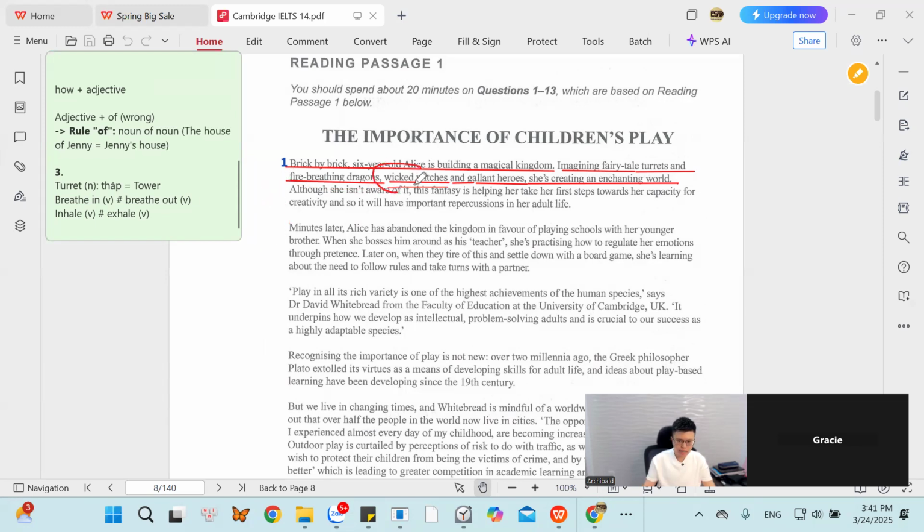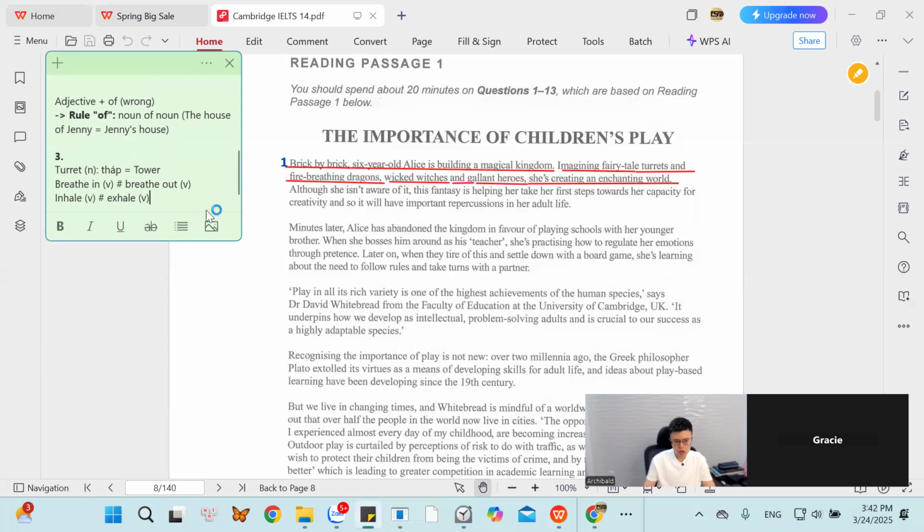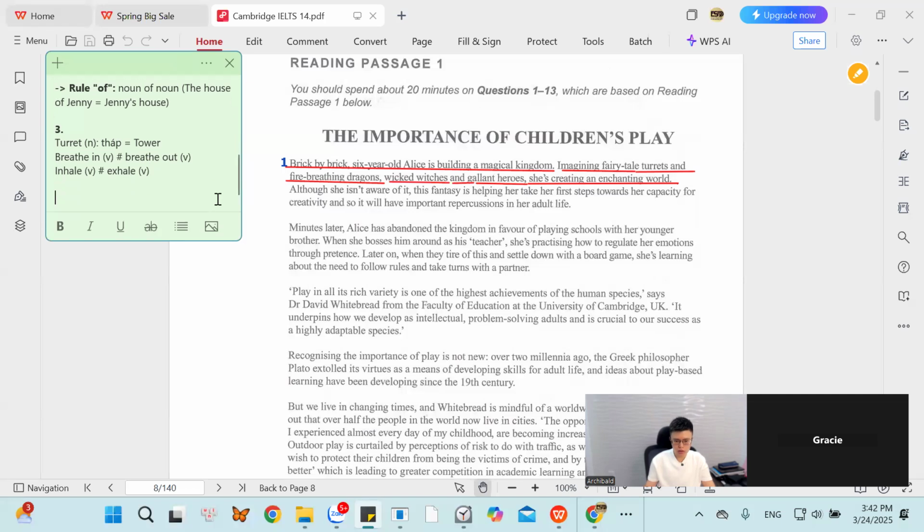Wicked. This is wicked, not wicked. All right, wicked witches. Who are witches? What do witches do to let people know that they are witches? So who are witches? What makes witches? The horror people.